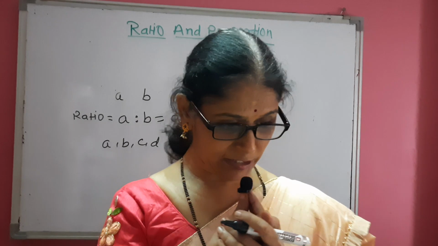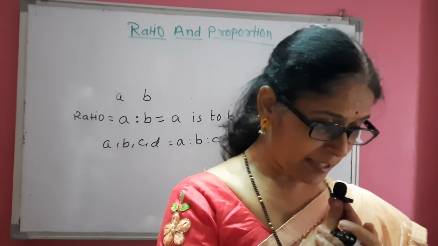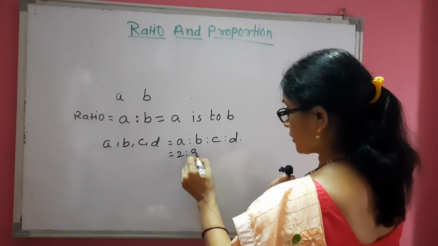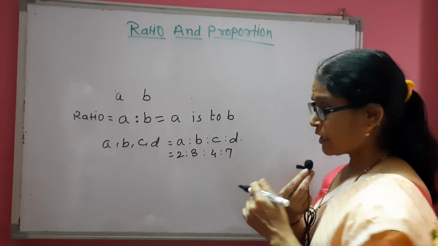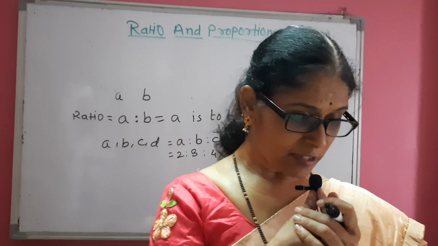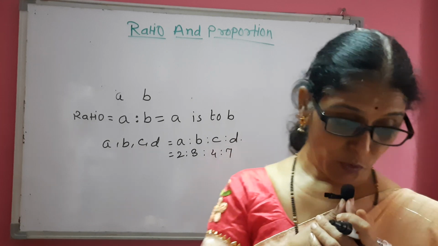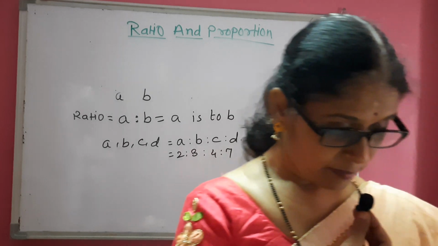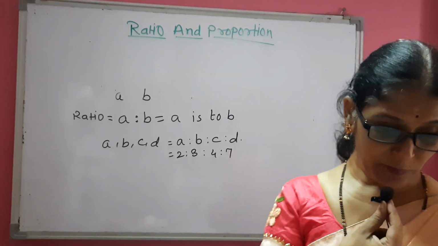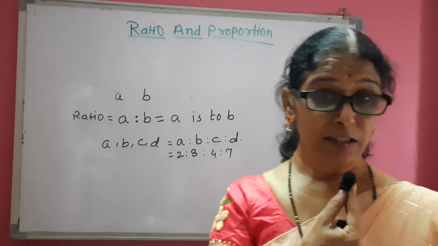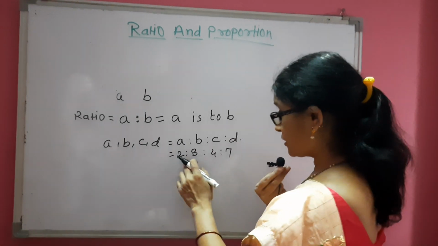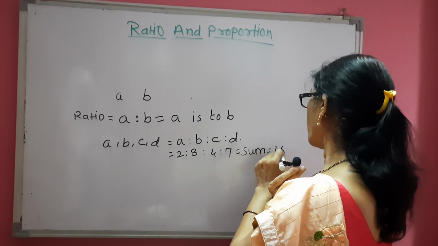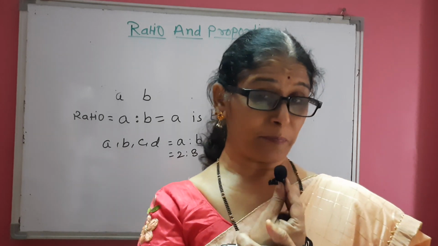So one example is given. If A, B, C, D are in the ratio 2 is to 3 is to 4 is to 7, meaning A, B, C, D are four numbers in that ratio, and their sum is 48, which are these numbers?